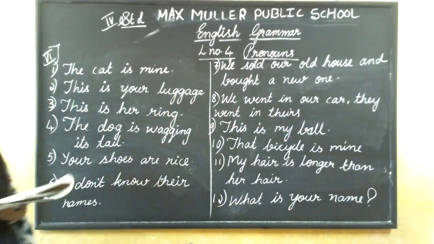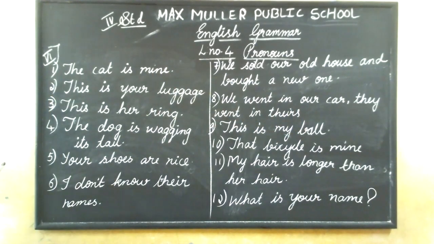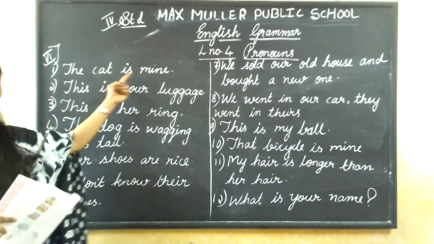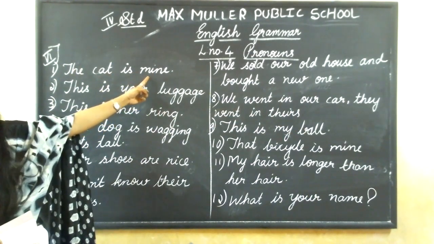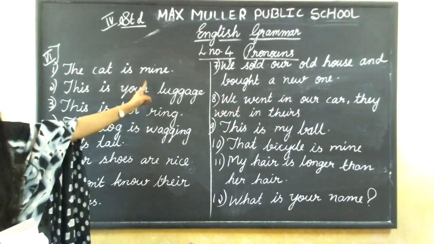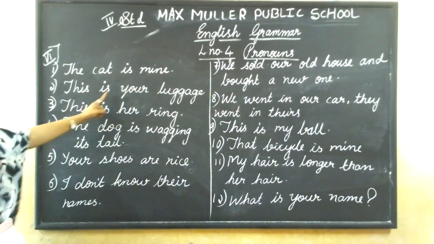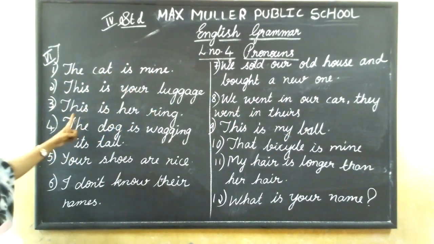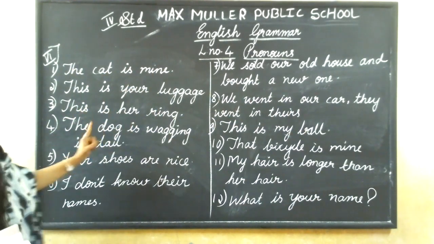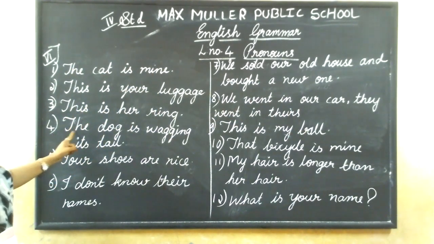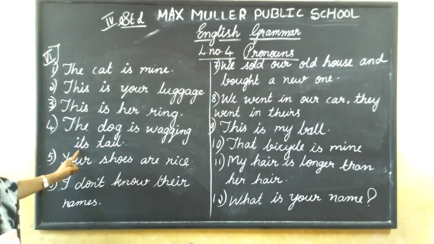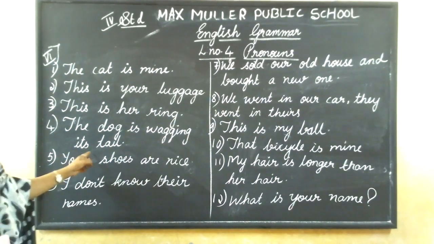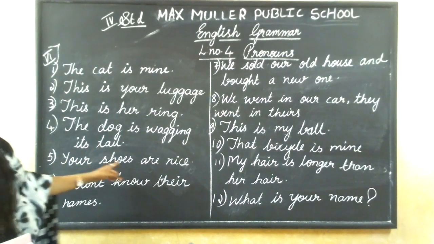Okay. See, once again I'll read. The cat is mine. Here there was our in the question, so we are changing that our to mine. The cat is mine. This is your luggage. This is her ring. The dog is wagging its tail. In the question it is only IT, so we are changing it into its, its tail. Your shoes are nice.